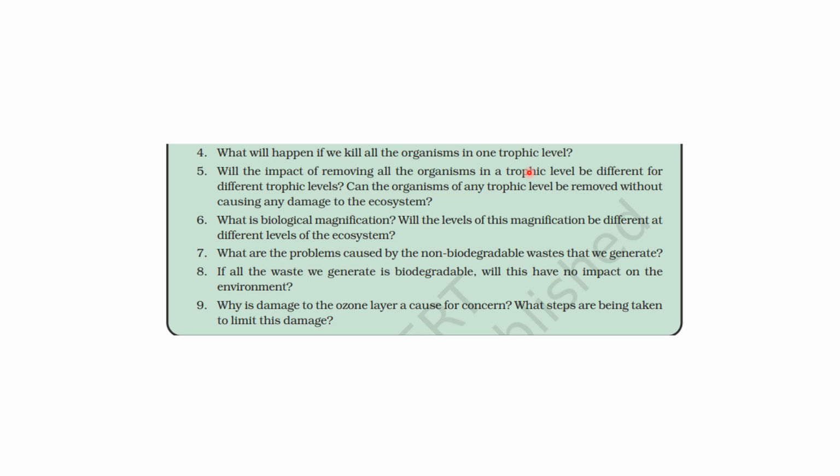Let's see the fifth question. Will the impact of removing all the organisms in a trophic level be different for different trophic levels? हाँ, yes, this is true. ठीक है, अलग अलग trophic levels पे removal का अलग अलग means effect होगा, ठीक है. Now, can the organisms of any trophic level be removed without causing any damage to the ecosystem? Okay. सी, ऐसा नहीं हो सकता कि किसी ट्रॉफिक लेवल के आप ऑर्गेनिजम्स को रिमूव करो और इकोसिस्टम को डैमेज ना हो, दिस इज नॉट पॉसिबल, ठीक है. तो फर्स्ट का आंसर है यस और सेकंड का आंसर है नो.